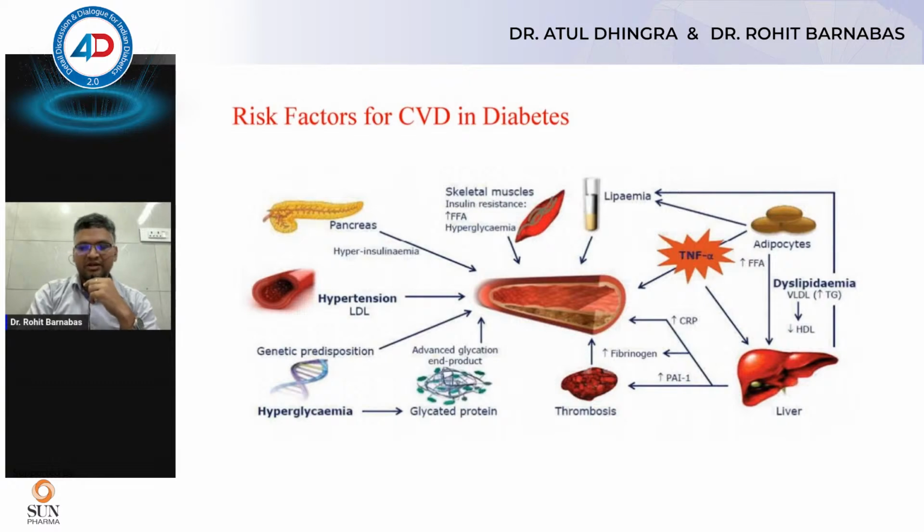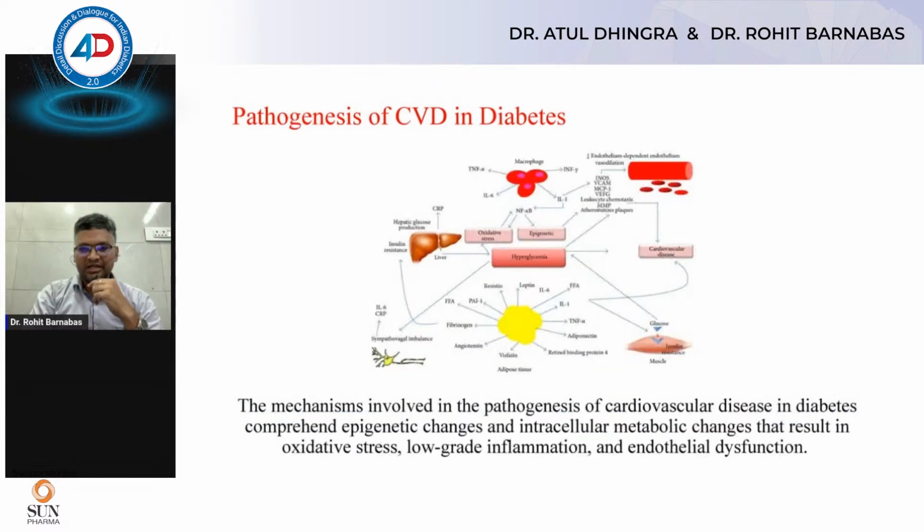What are the risk factors for cardiovascular disease? As we started this presentation saying, the vasculature is the center point for all the comorbidities in diabetes. What happens is there is a state of insulin resistance, because of which there are increased free fatty acids. Finally, there is a very bad milieu in the body, because of which there are a lot of inflammatory markers, increased CRP, etc. Finally, we know that the coagulation system gets activated and there is an increased chance of thrombosis. So this again explains the pathogenesis of cardiovascular disease in diabetes.